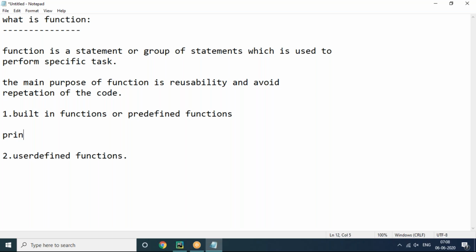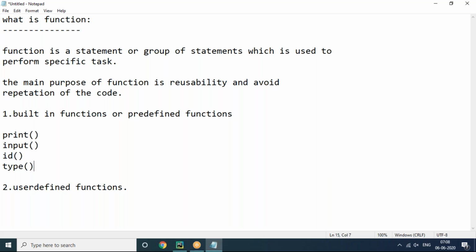Like what are the built-in functions? print is a built-in function, which is for output. input is a built-in function, which is for input. id is a built-in function. type is a built-in function. A lot of built-in functions are there, whatever we discussed so far. Even in the data structures we discussed, like length of the string, len is a built-in function. sort is a built-in method. max, min, so many methods. count, index, all are built-in methods, which come automatically when we install Python software.